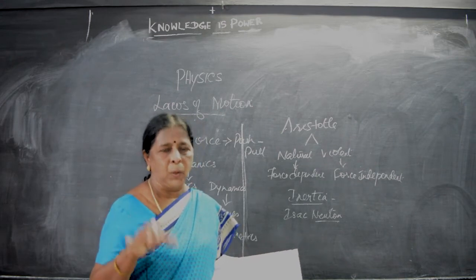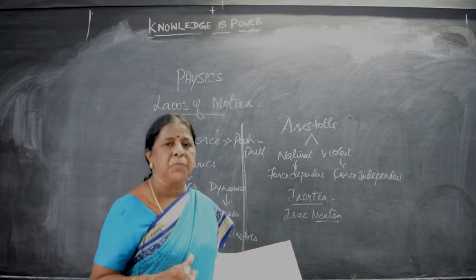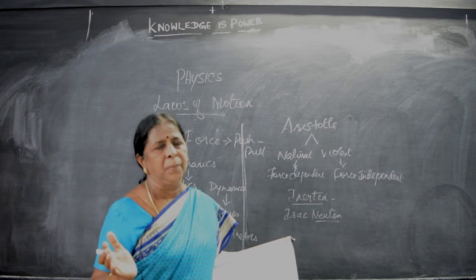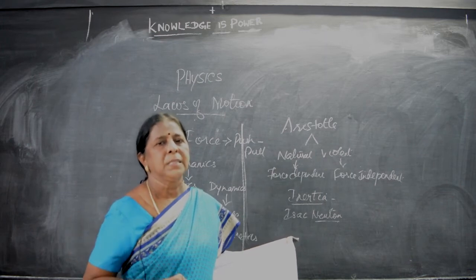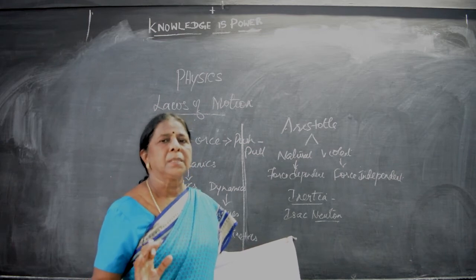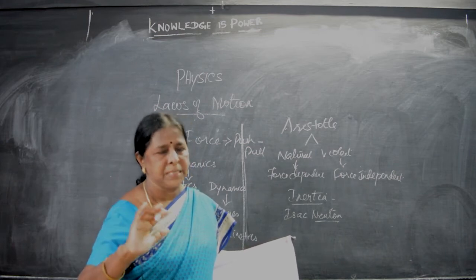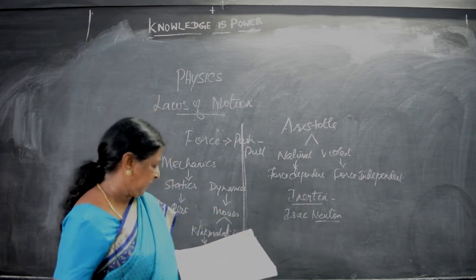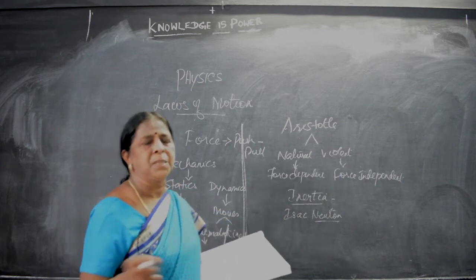That means an object can remain in its original position. The original position is inertia. It may be disturbed by some other force acting on it. The unbalanced force changes the object from its rest position. Inertia we can further divide.